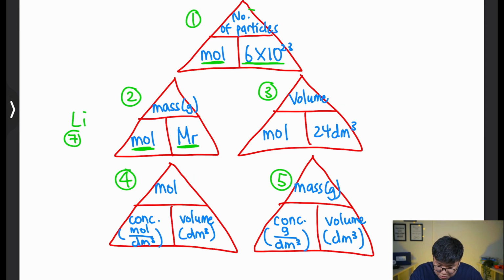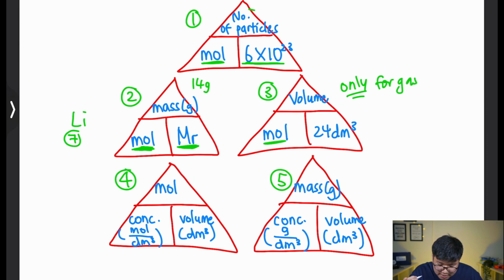For magic triangle 3, okay, is only for gas, okay, only for gas. So if I have, let's say, 2 moles of hydrogen gas, I just times 24 dm cube, I will have the volume ready. So 2 moles of hydrogen gas will be 48 dm cube in terms of volume, okay.